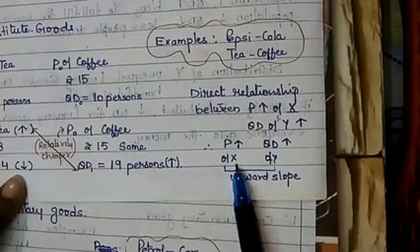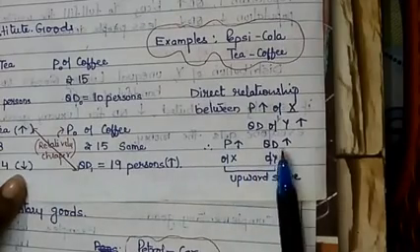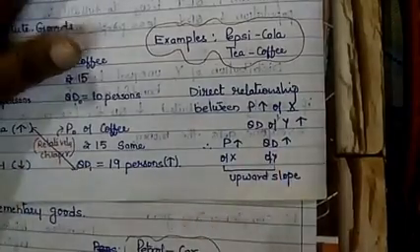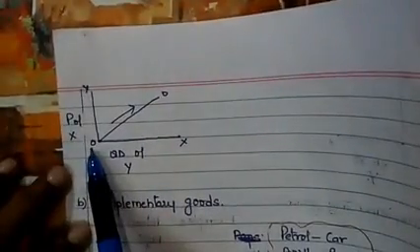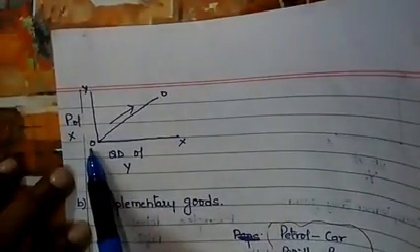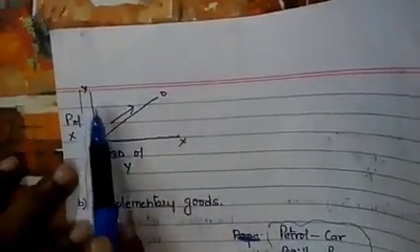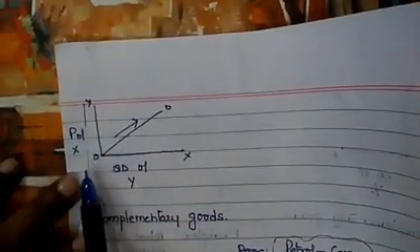Price of commodity X forces an increase in the quantity demanded of Y. Here you can see the diagram. As I told you, upward slope means the demand curve goes up.